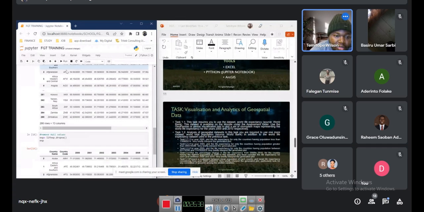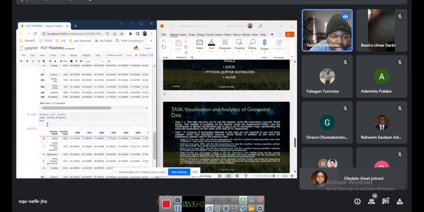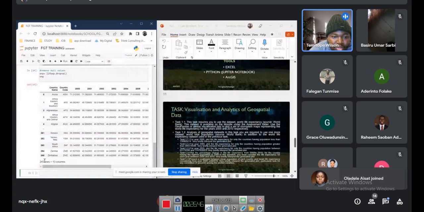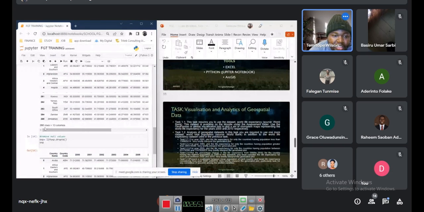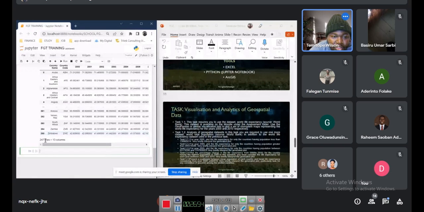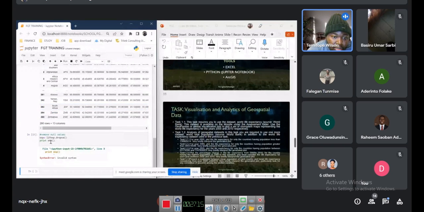So when you run this now, you've got how many rows? You've got 247 rows. So now the rows have reduced from 266 to 247, which means there were some missing or empty rows, which the data has taken out now. And then what is left is just this. For printing, for example, some people use just EXP like I've used now. Some people say print EXP, and then they put this in front and they run.